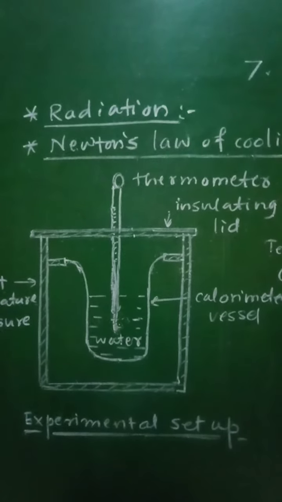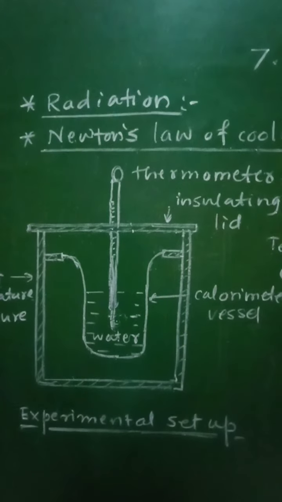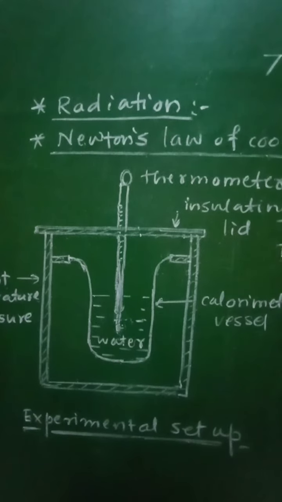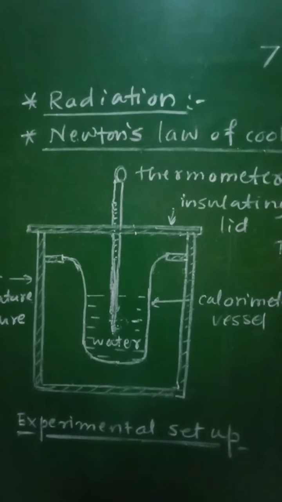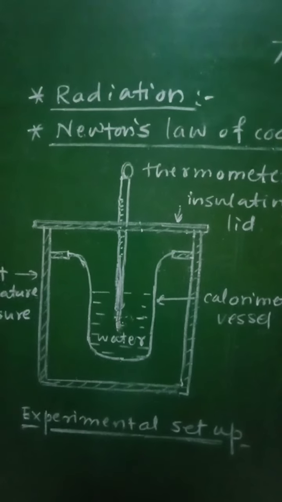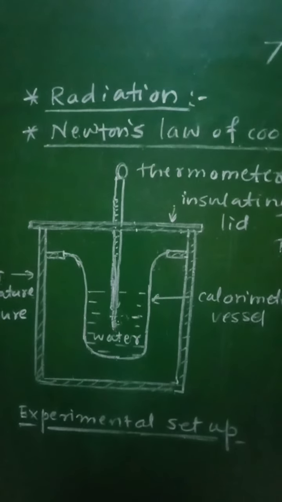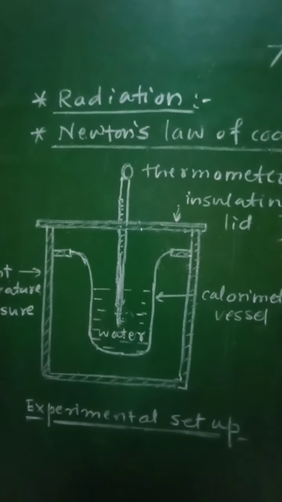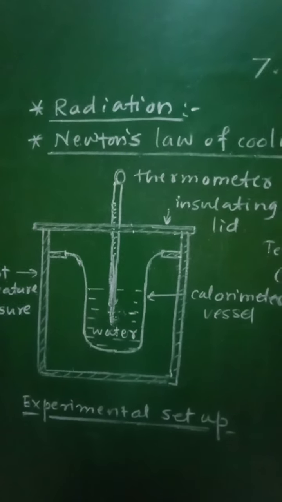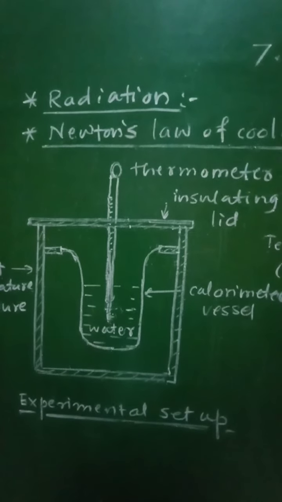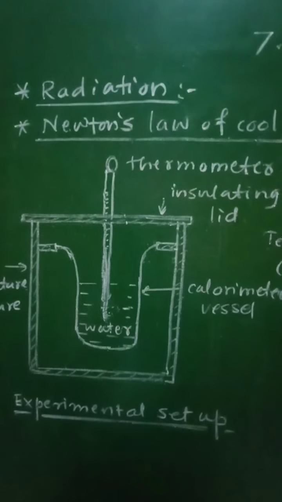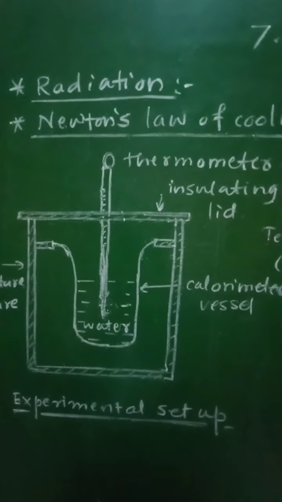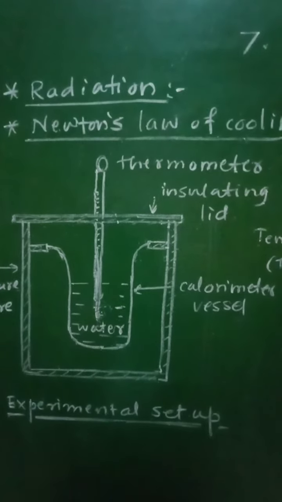It is defined as the process of transfer of heat from a point at higher temperature to a point at lower temperature in the form of electromagnetic waves without heating the intervening medium. The process of transfer of heat from a point at higher temperature to a point at lower temperature in the form of electromagnetic waves without heating the intervening medium is called radiation.